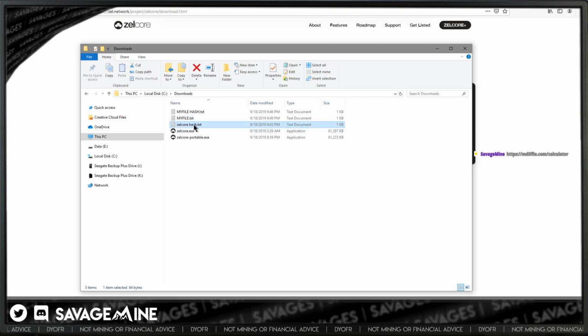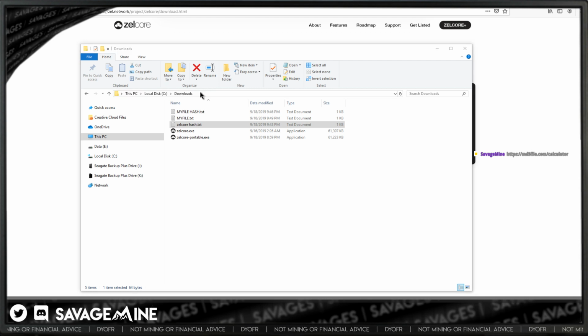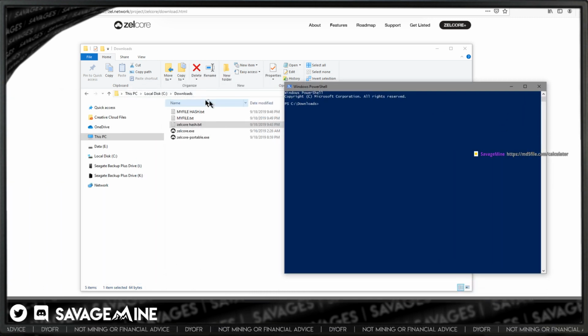Okay, so in this case, we're going to use Zelcore again. All I did was type in PowerShell up here in the address bar and press enter, and it opens up in that folder.